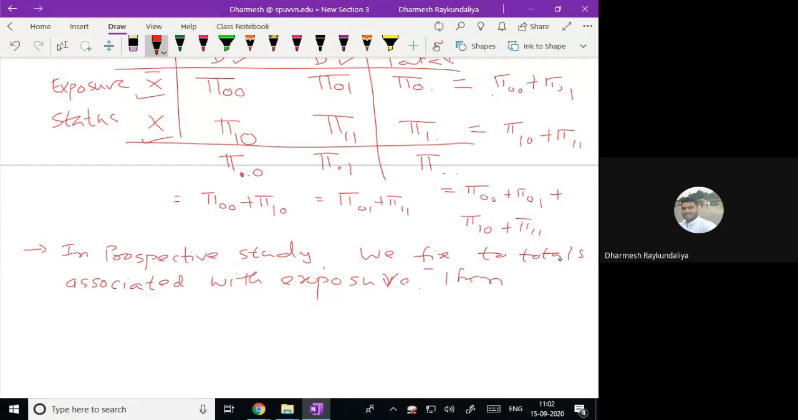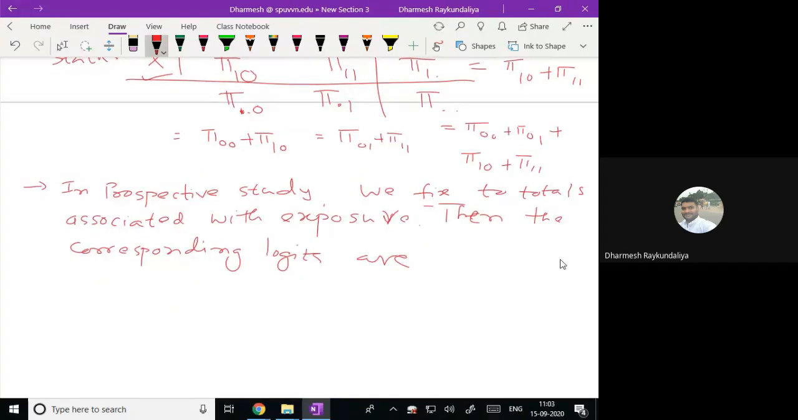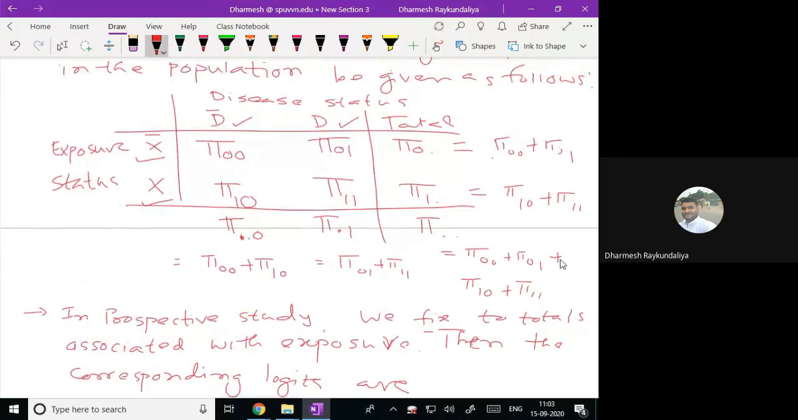Then the corresponding logits are, so how will you get the logit? It is a log of odds. If you are fixing the row, then the first row, let us say you have fixed this. Then what is the logit? It is a log of odds of presence of disease to absence of disease. Is it?